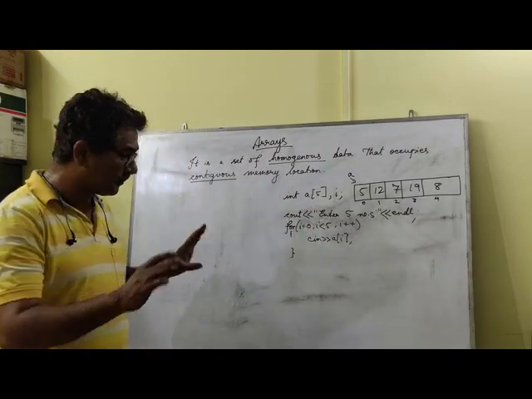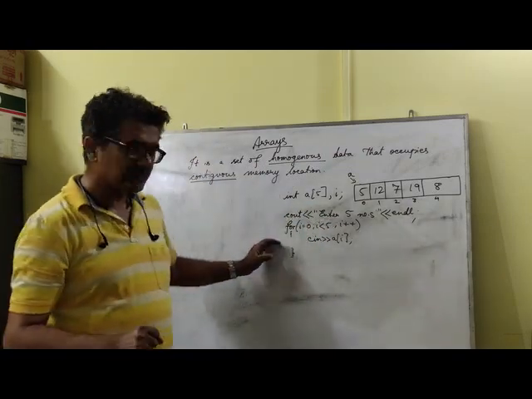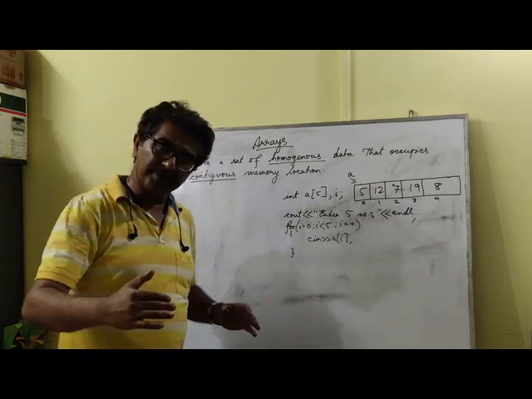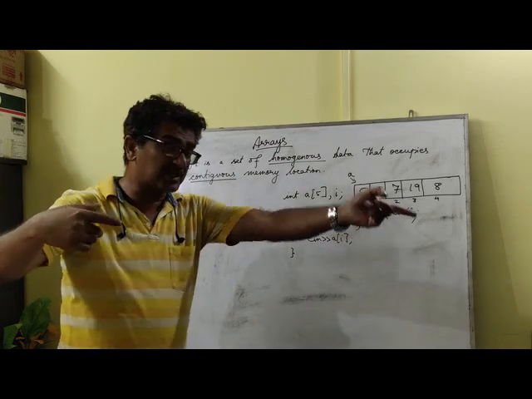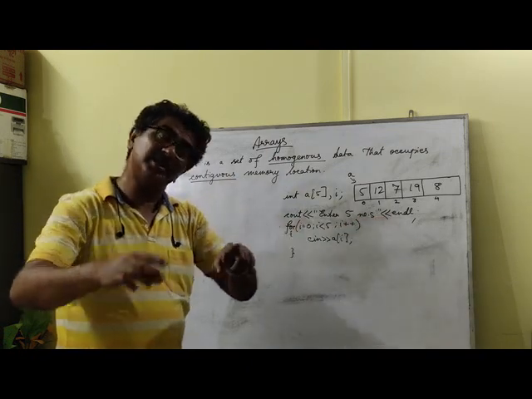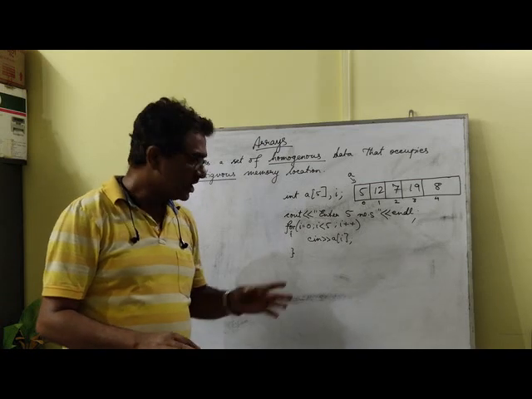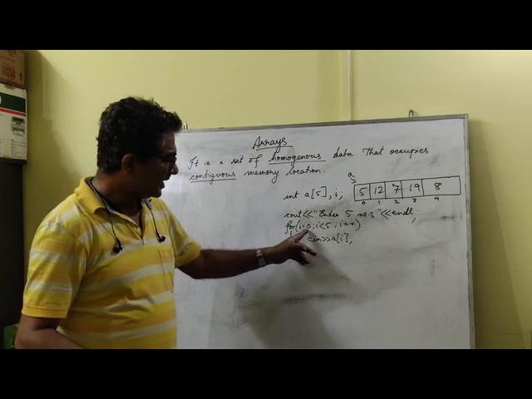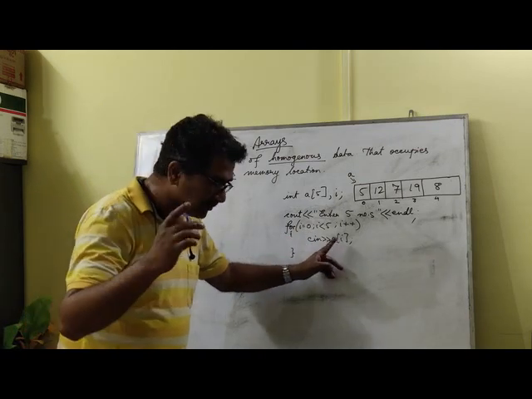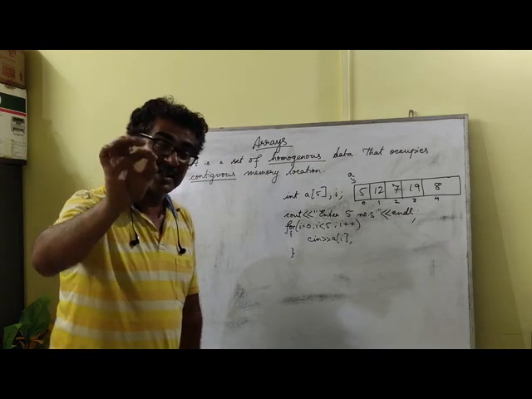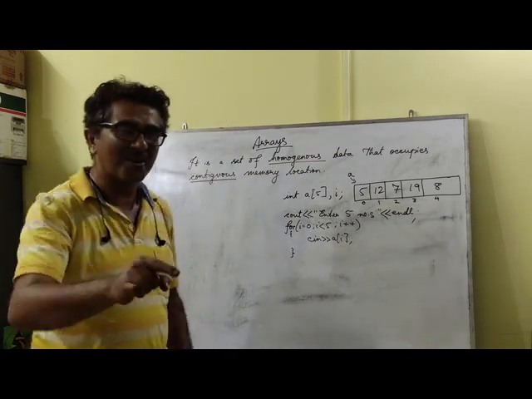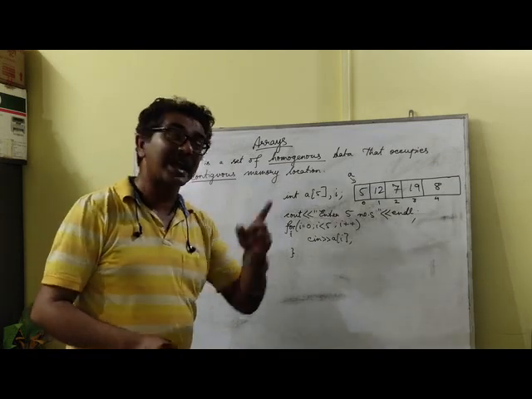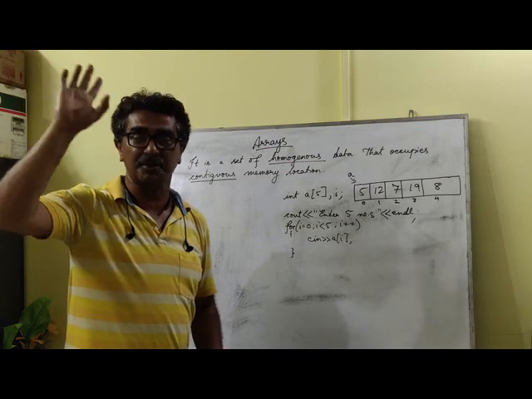Whereas when it comes to an array, the best part of an array is all the numbers. Even if you enter the 10th number, all the numbers prior to the inputting of the 10th number will still be there in the computer's memory. So here you see, I have an array of size 5, and here I am inputting the first number in A of 0, the next number in A of 1, the next number in A of 2. So I am not using the same variable to input the numbers. The resultant is that every number gets stored inside the computer's memory.